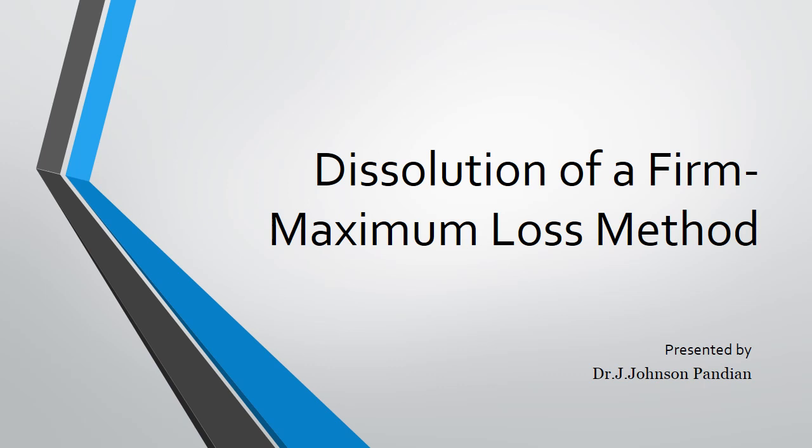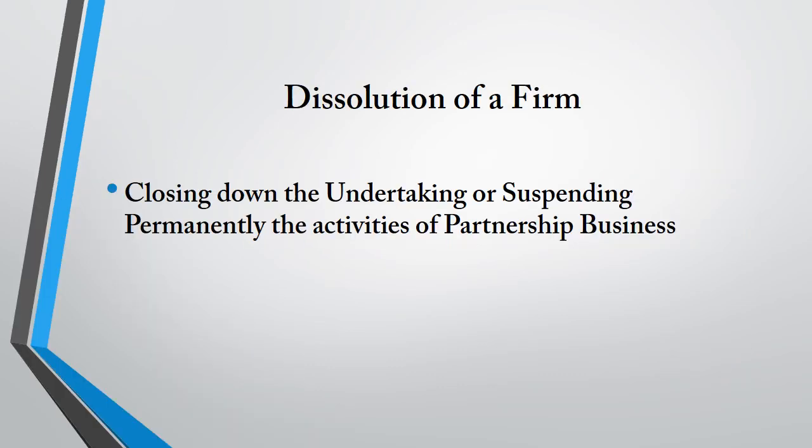Today we have to discuss the dissolution of firm by maximum loss method. Dissolution of firm means closing down the undertaking or suspending permanently the activities of your partnership business. In other words, it refers to the complete breakdown of your partnership and partners do not continue the firm.